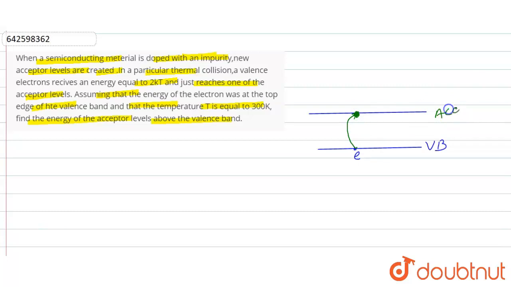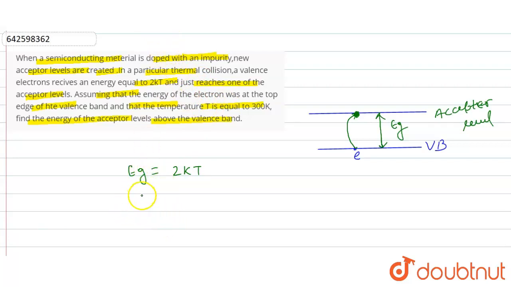The energy Eg is equal to how much? 2 kT is given in the question, and this is happening due to thermal collision. So 2 kT is given here, and that is equal to Eg.